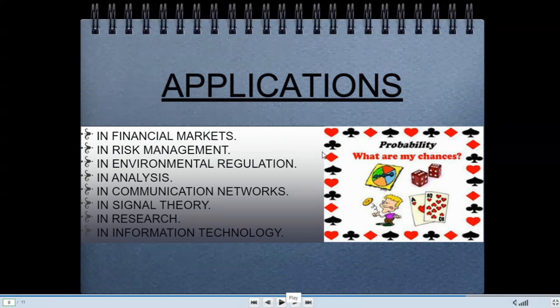We have learned probability, but where do we apply it? The applications of probability are in financial markets, risk management, environmental regulation, analysis, communication networks, signal theory, research, and information technology. Hope you all have understood, children, about probability.